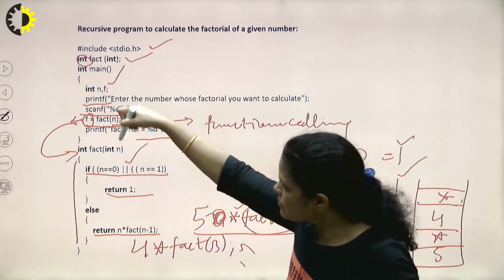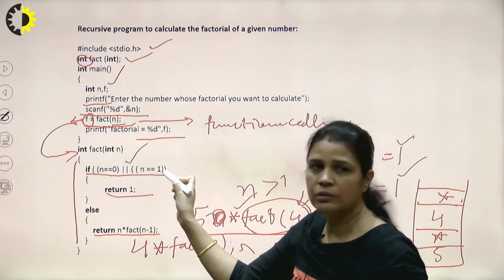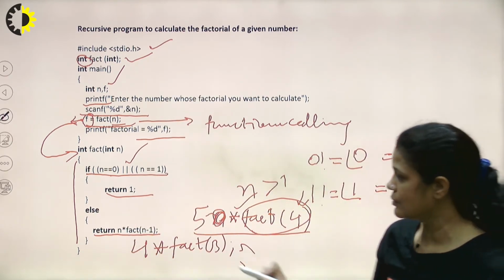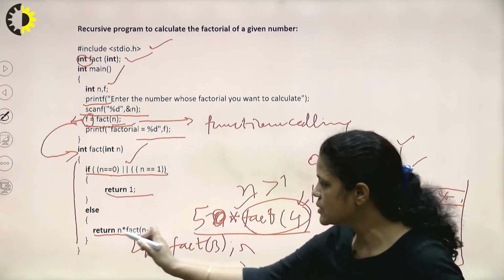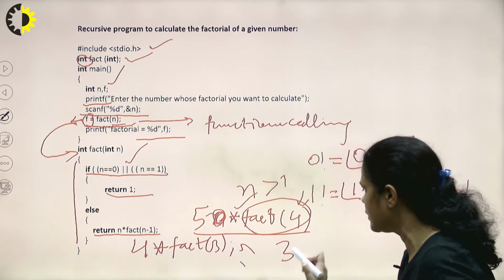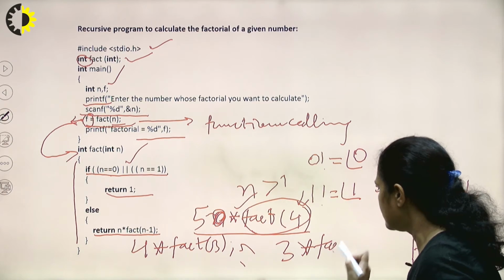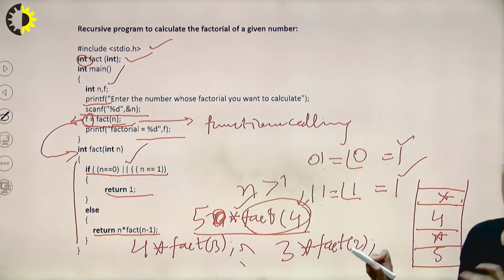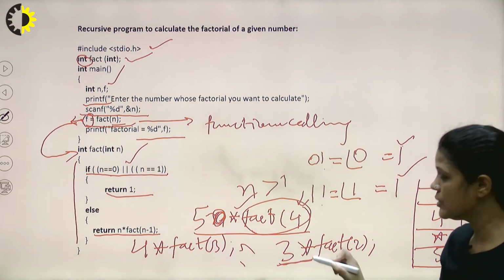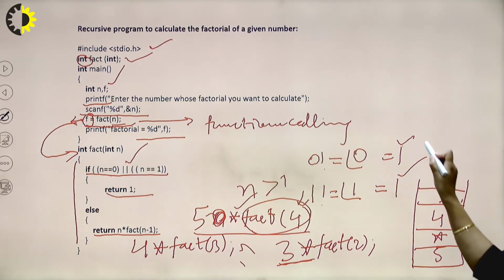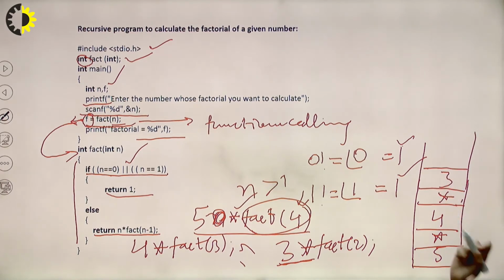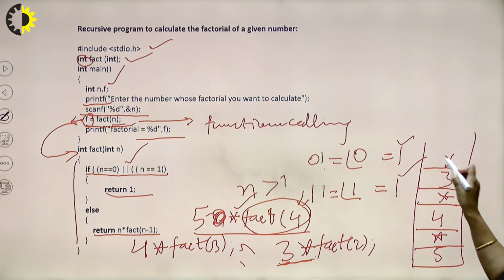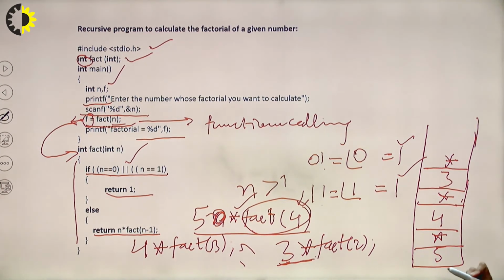Now this 3 is passed into n and checked for 0 and 1. No, it is not. Then again the compiler's control comes to the else part, and this statement will be returned: 3 multiplied by fact of 2. Again, this function call cannot be done until this is saved in the stack. Inside the compiler, it works like this. So this will be saved.